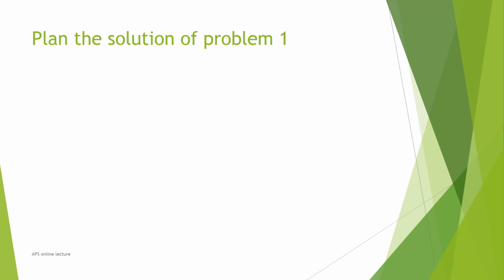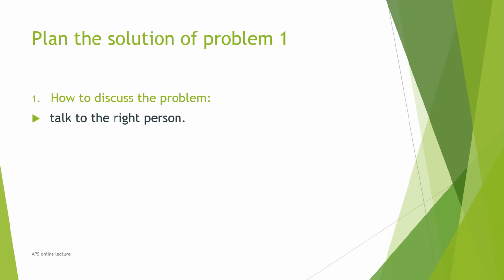Here we plan the solution of problem number 1. As we know, we analyzed problem number 1 in our previous lecture. Here we plan the solution of problem number 1, and there are the following points. Our first point is how to discuss the problem. First, talk to the right person. The person you speak to must have the ability to resolve the issue. Like talk to the store manager or business owner or supervisor, not to an employee of a company. He is not able to solve your issue or problem.